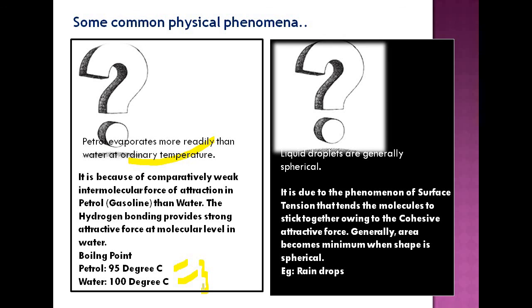So it always prefers to have a minimum area, and the shape with minimum surface area is a spherical shape. That's why raindrops are spherical. So the first is related to the intermolecular force of attraction or vapor pressure, and this is related to the surface tension.